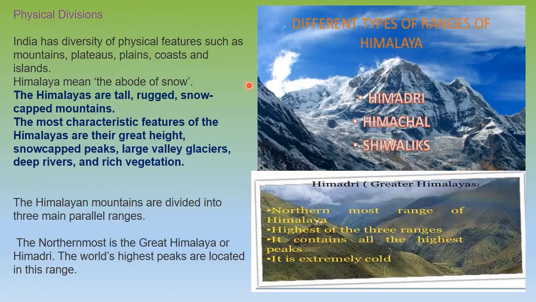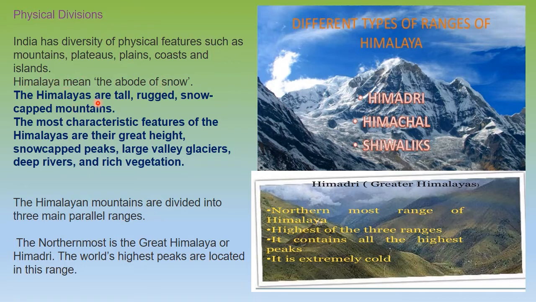So let's please start. Now coming to the physical division, there are three different types of ranges in the Himalayas. The Himalayas are present in the northern part of our country. Himalaya means the abode of snow. Him means the snow, alaya means the house, abode.